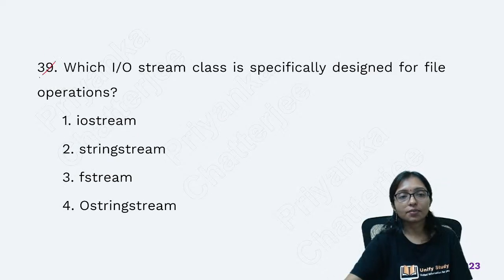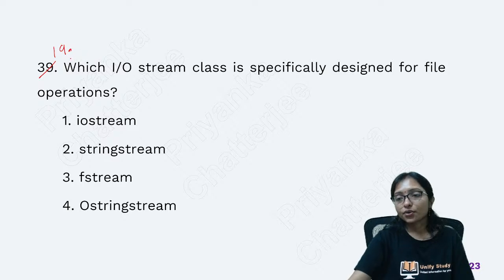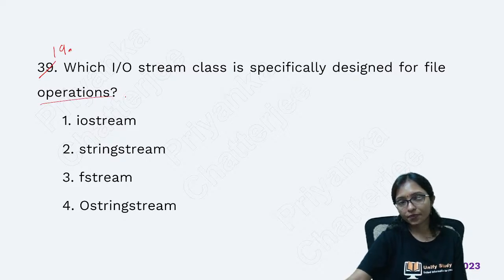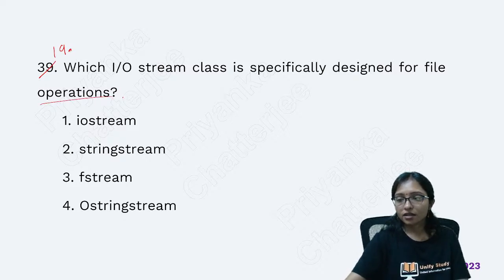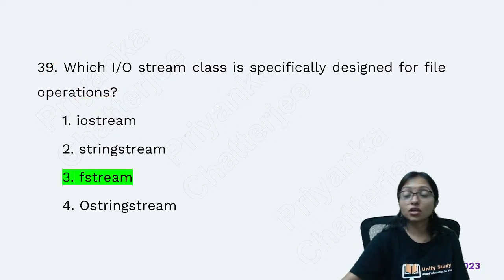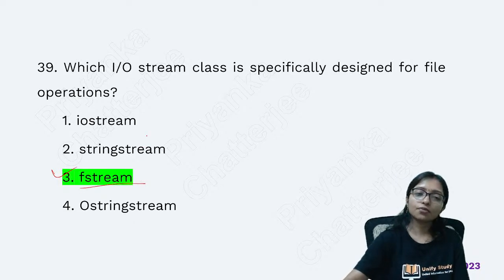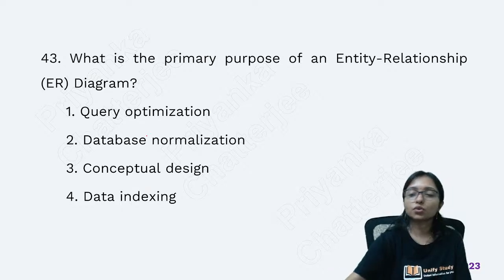Now question number 19. Which of the input output stream classes is specially designed for file operations? This type of question is also popular nowadays. So fstream is used for the purpose of files. Write it down in your notebook.